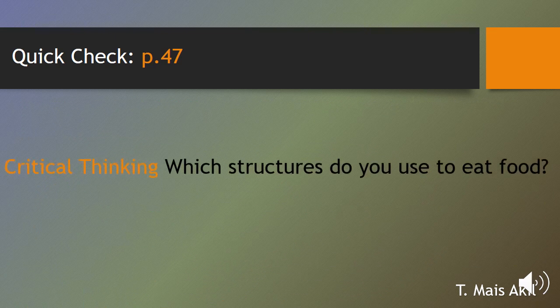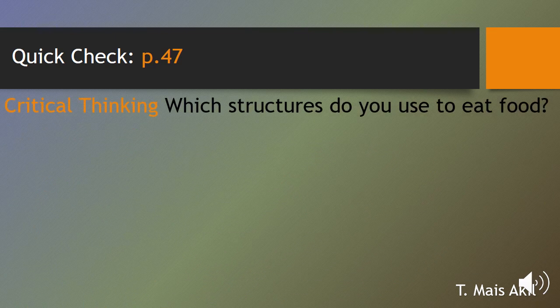The other question, critical thinking. Which structures do you use to eat food? Let's talk about people. Tell me, which structures do you use to eat and get food? Yes, you are going to hold the plants first with your hands. Very good.